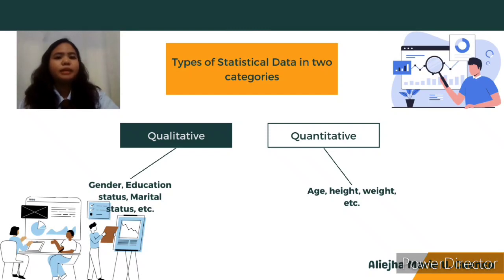Hi, my name is Aliha Maria Cuenco and I will explain the types of statistical data. Statistical data have two categories, the qualitative and quantitative. The qualitative includes gender, education status, and marital status, and the quantitative includes age, height, and weight.